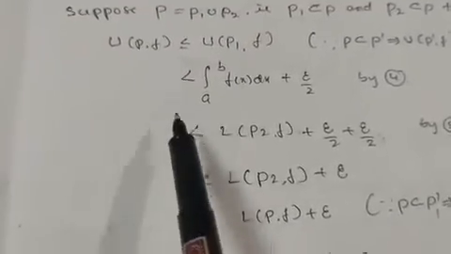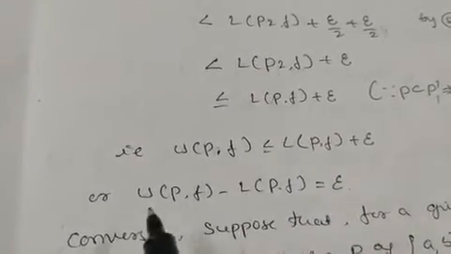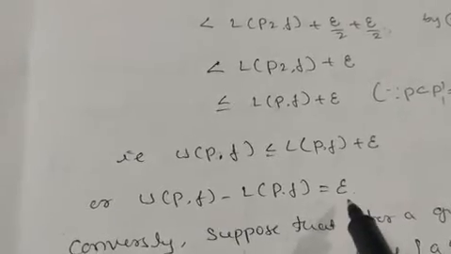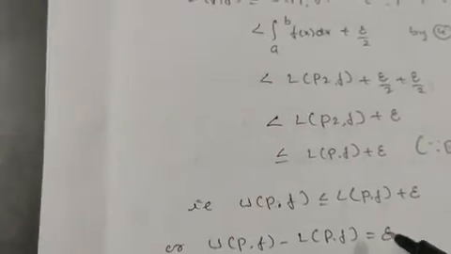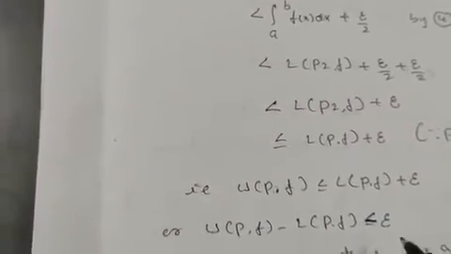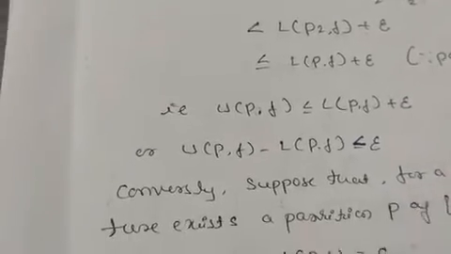This is, U(P, f) is less than or equal to L(P, f) plus epsilon, or we can take this on this side. It becomes U(P, f) minus L(P, f) is less than or equal to epsilon. We can take less than or equal to, both same here. So this is the first part. What we have done here: we have taken that f is R integrable, then we have proved U(P, f) minus L(P, f) is less than or equal to epsilon.